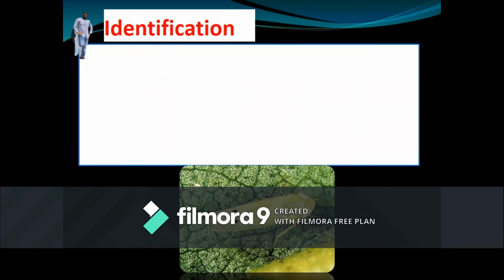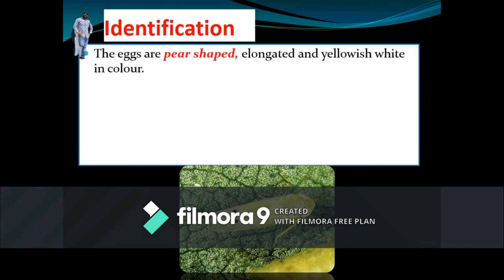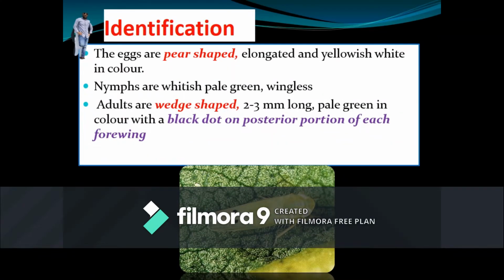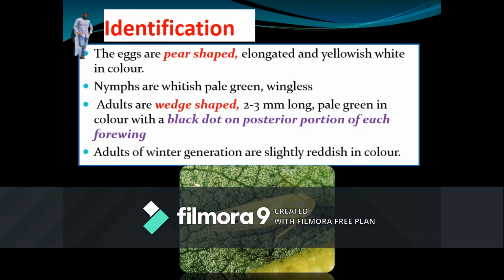Coming to the marks of identification of the cotton jassids, it lays yellowish-white elongated pear-shaped eggs, and nymphs are whitish pale green in color without wings, similar to adults in shape and color, and adults are wedge-shaped, pale green in color with 2 black spots on the posterior portion of each forewing.